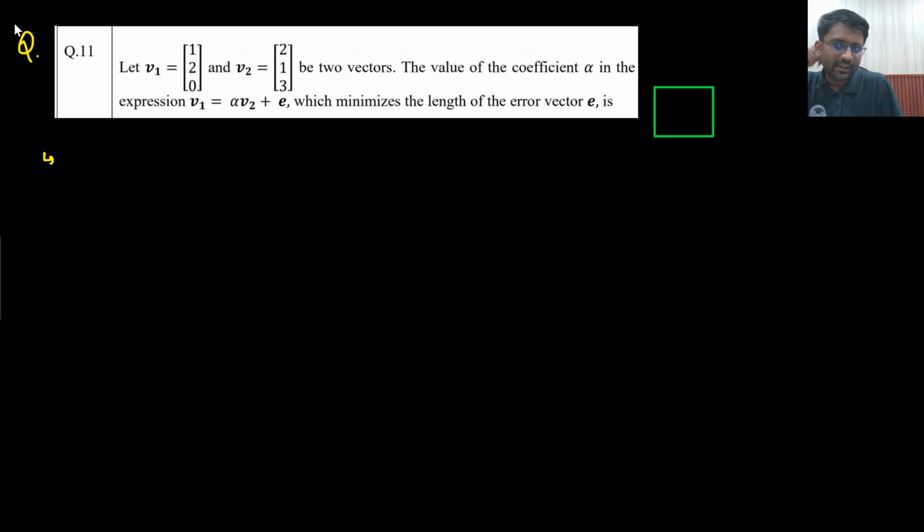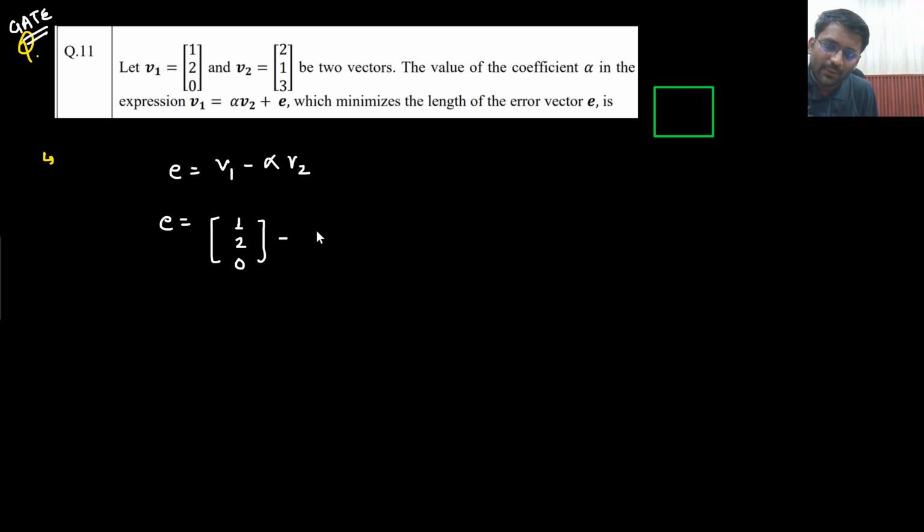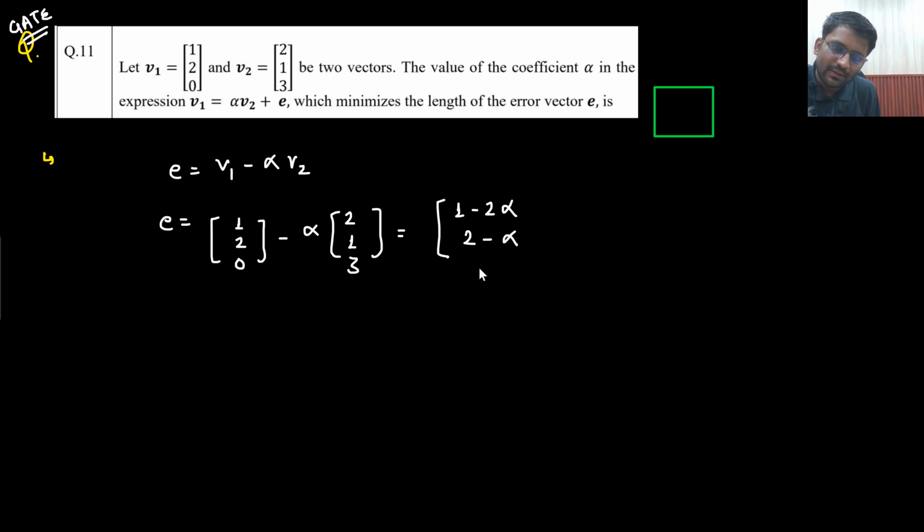This has also been asked in a recent year in GATE EC. What they are asking is, you need to find the value of coefficient alpha such that the expression will minimize the length of error vector E. What is error vector E? Sir, error vector E is nothing but V1 minus alpha V2. V1 is 1, 2, 0, minus alpha V2. V2 is 2, 1, 3. So the error vector you are getting is 1 minus 2 alpha, 2 minus alpha, 0 minus 3 alpha.